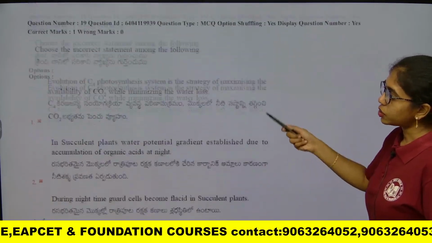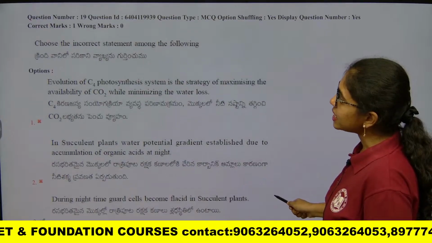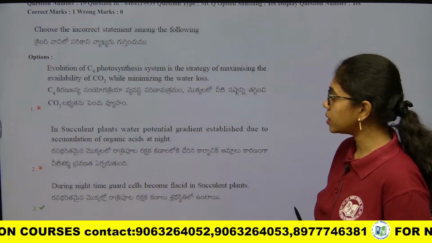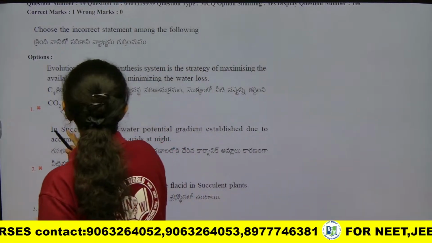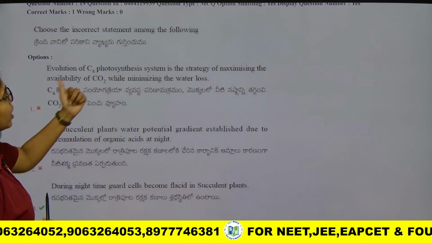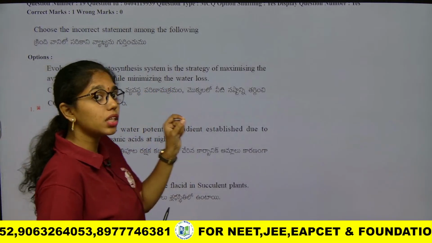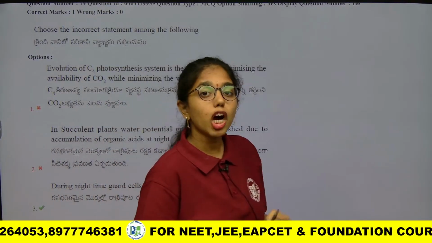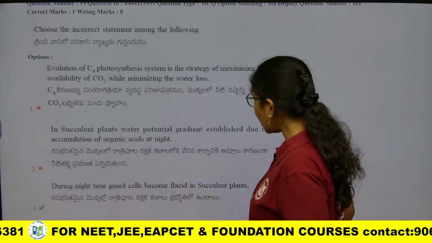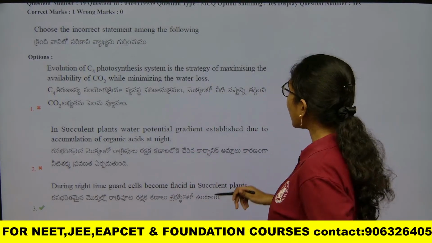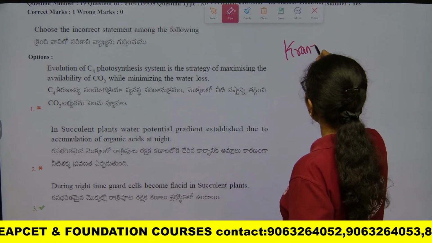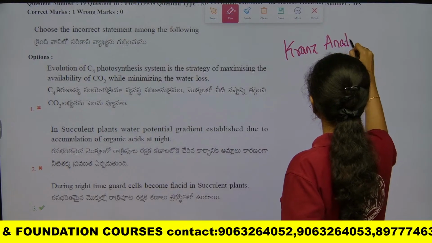Next question. Choose the incorrect statement among the following. Incorrect statement he is asking. Evolution of C4 plants system is a strategy of maximizing the availability of carbon dioxide while minimizing the water loss. That is correct. Because C4 plants are what plants? Tropical plants. They have a special anatomical feature, that is they exhibit Kranz anatomy of bundle sheath cells.